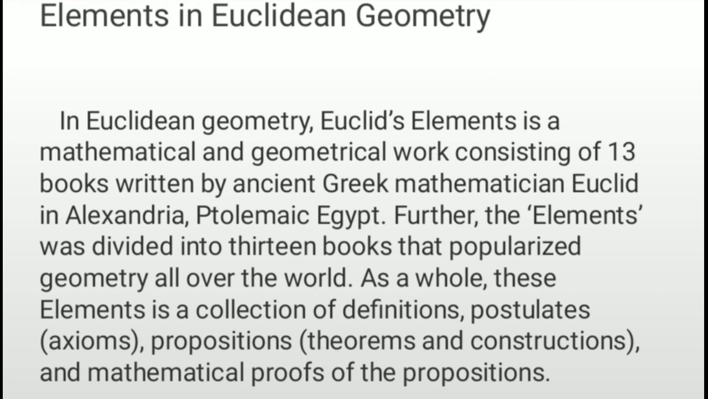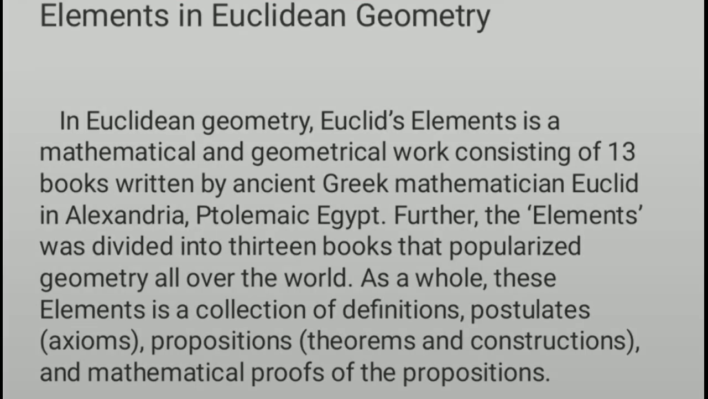The Elements in Euclidean geometry. Euclid's Elements is a mathematical and geometrical work consisting of 13 books written by the ancient Greek mathematician Euclid in Alexandria, Ptolemaic Egypt. The Elements was divided into 13 books that popularized geometry all over the world. As a whole, the Elements is a collection of definitions, postulates or axioms, propositions or theorems, constructions, and mathematical proofs of the propositions.